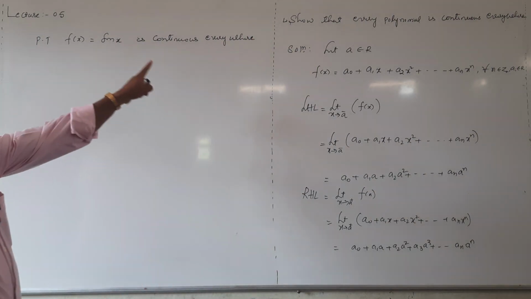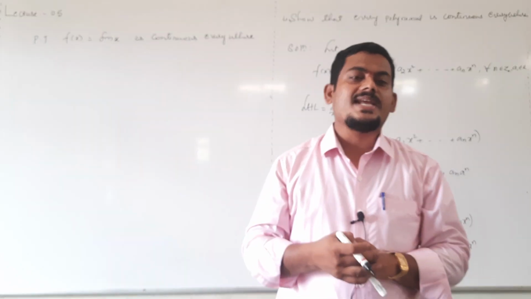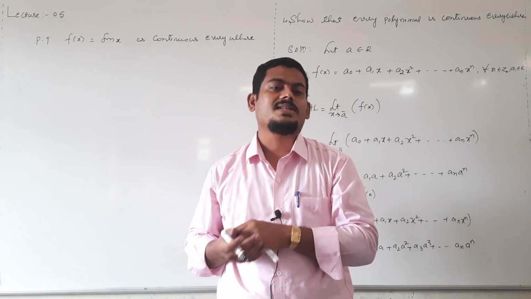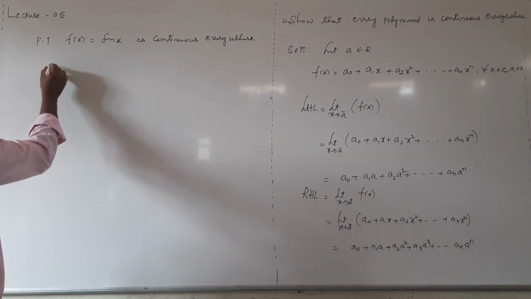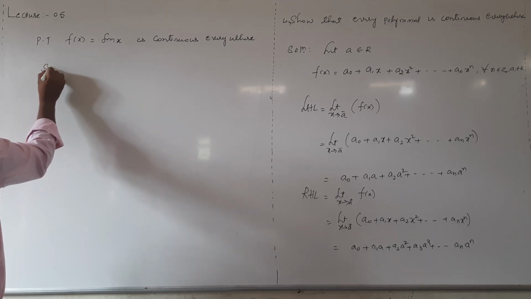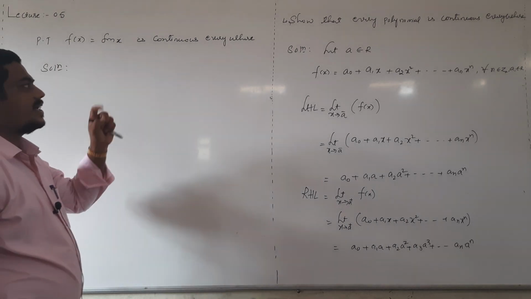Show that f of x equal to sin x is continuous everywhere, or prove that sin x is continuous for all the real numbers. Everywhere means all the real numbers, right? Same procedure only. F of x equal to sin x is continuous everywhere.